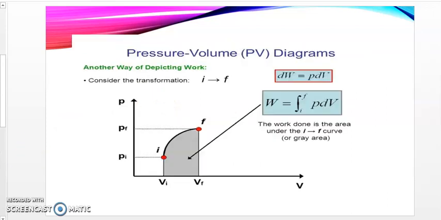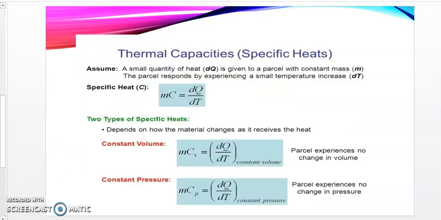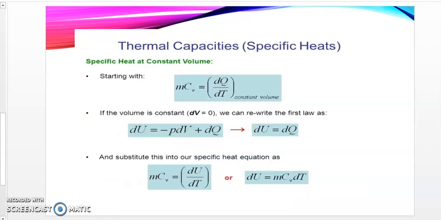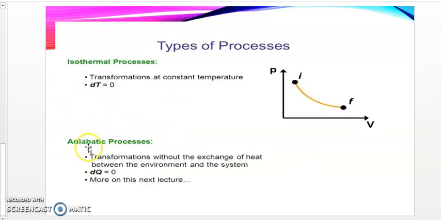We have what we call the isothermal, we have the adiabatic, we have various forms of thermodynamic processes that we are going to be looking at in this video: isobaric, isochoric. We also have isothermal and adiabatic.